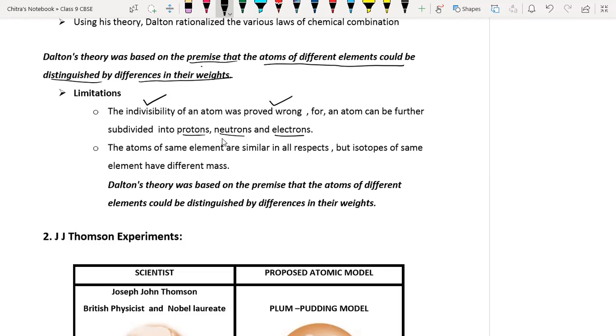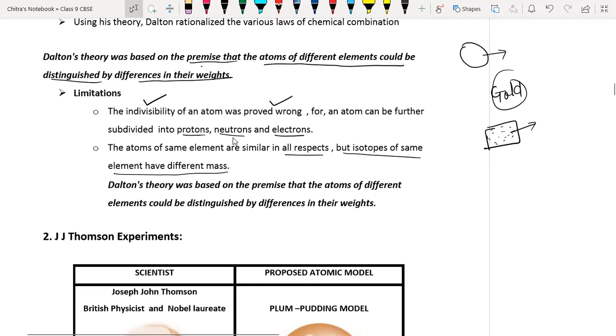The second limitation: atoms of the same element are similar in all aspects, but isotopes of the same element have different masses. He explained that whatever matter we have around us is made up of the same kind of element. Suppose we are discussing gold. If we have any object made of gold, all the individual atoms of the gold have similar properties, like in the case of diamond, graphite, or carbon.